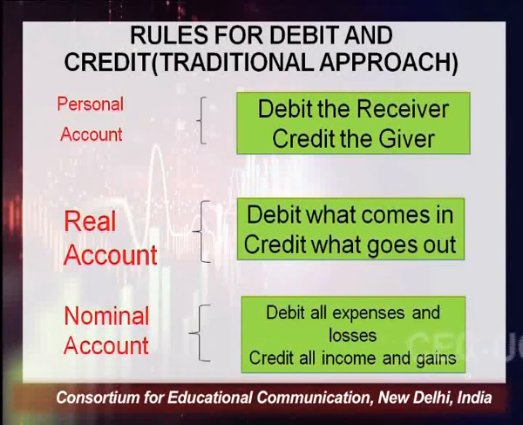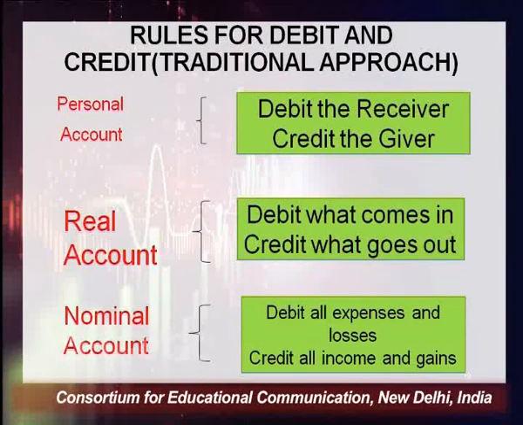Whenever we have to pass, we talked about that we have to pass the entry in the books of general. So is there any rule for passing the general entry? Yes, according to the traditional approach, there are certain rules for the debit and credit. I have explained to you about this personal account. There are three types of account, that is personal account, real account and nominal account.